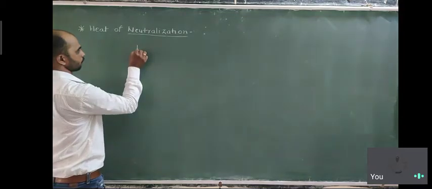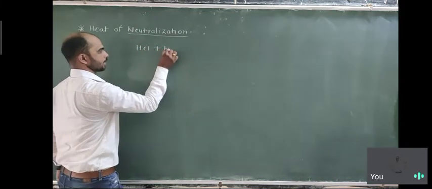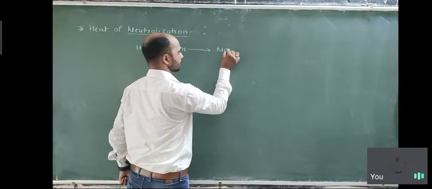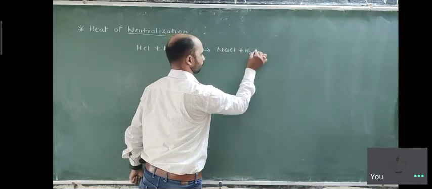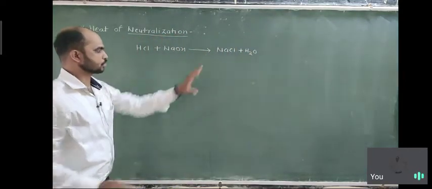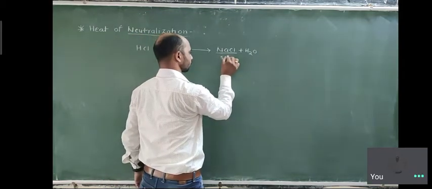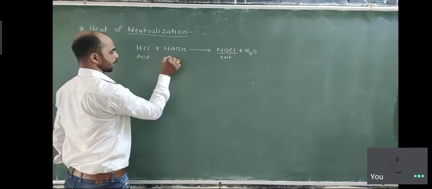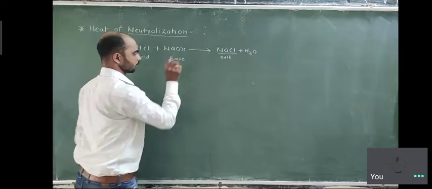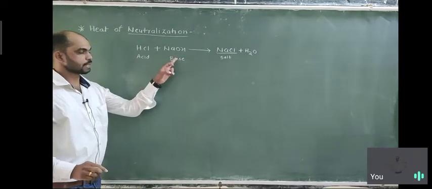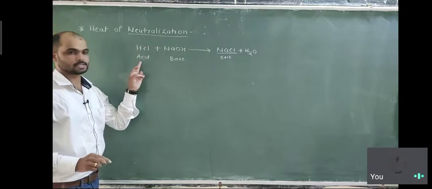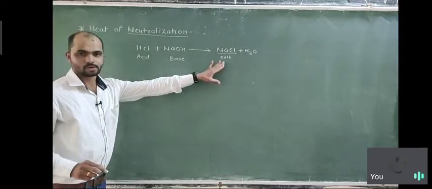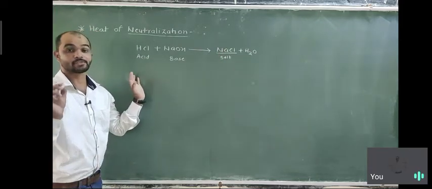For example, consider HCl reacting with NaOH. What happens? There is formation of NaCl plus H2O. NaCl is salt, water is there, HCl is the acid, hydrochloric acid, and NaOH is the base, sodium hydroxide. So when HCl is neutralized by NaOH, or NaOH is neutralized by HCl, meaning acid is neutralized by base and base by acid, there is formation of salt plus water. The reaction is carried out in aqueous medium.